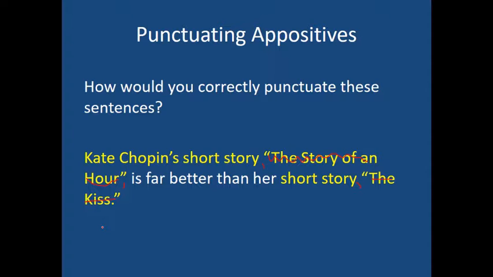So you're like, wait a minute. No, short story is pretty general. And in fact, she's written more than one short story, which is a reason why, if she has more than one short story, just like Shakespeare had more than one tragedy, we shouldn't put commas in this one at all. So in this case, no commas on this one.